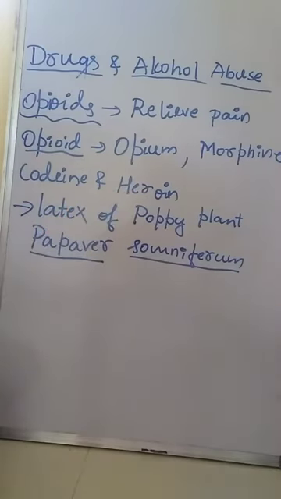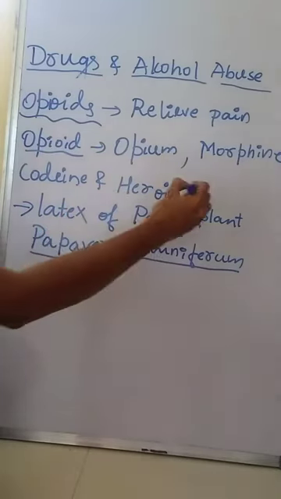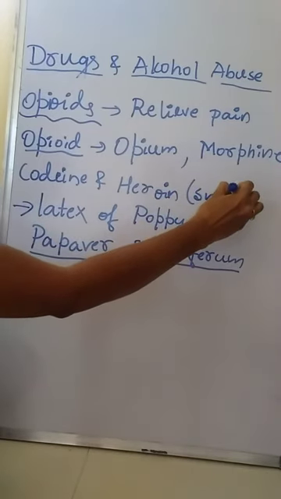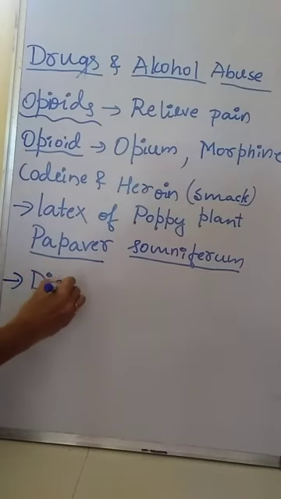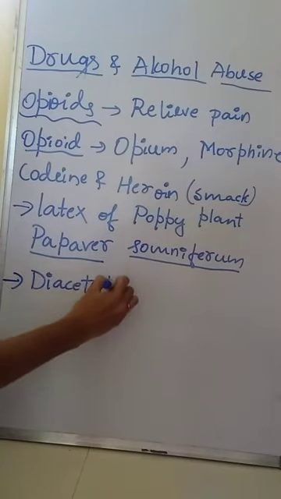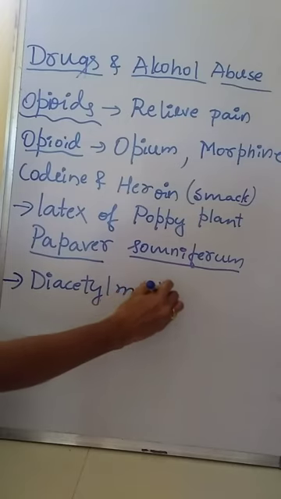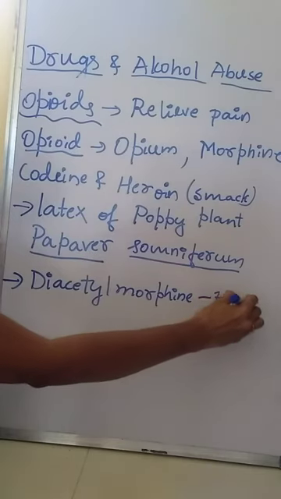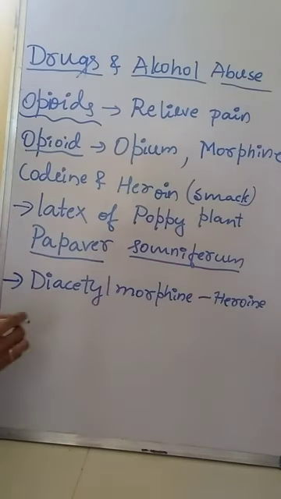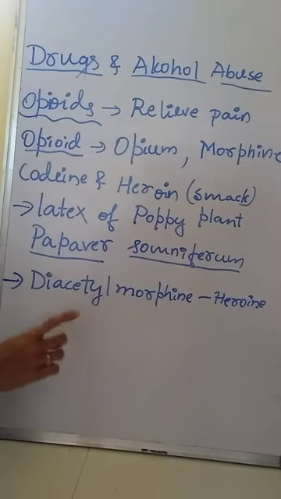Heroin is commonly called smack. Chemically, heroin is diacetyl morphine. The chemical name of heroin is diacetyl morphine, and heroin is a white, odorless, bitter crystalline compound.